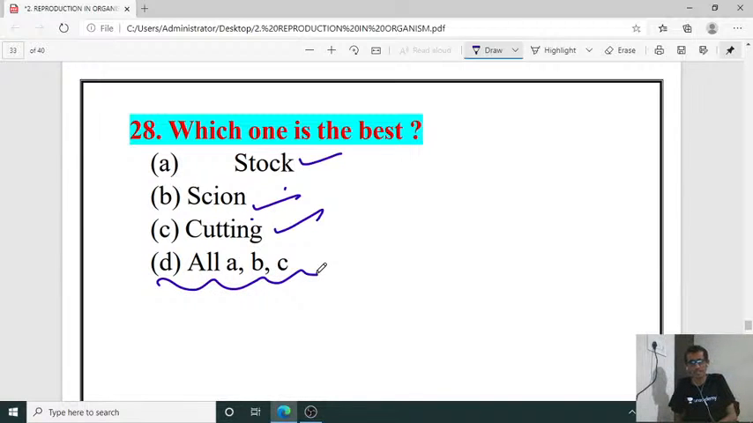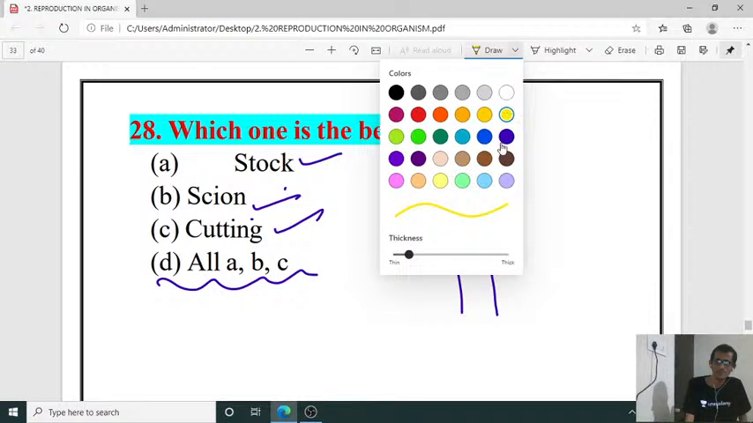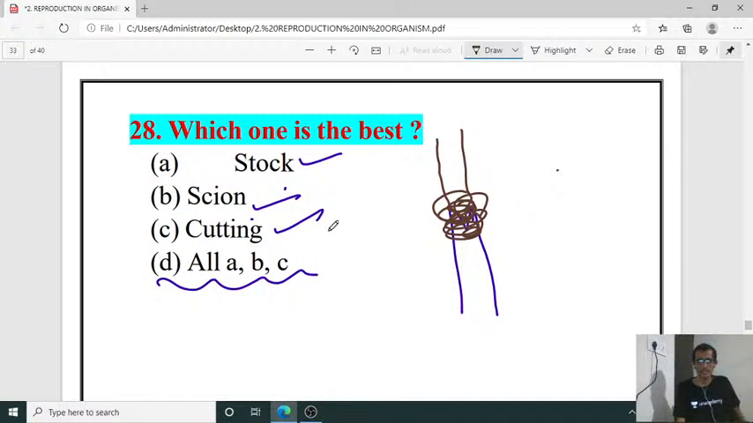In the case of grafting, the stalk is important, the lower part. Scion is the required part, which is going to be placed above the stalk. Stalk is like this. Here we are making the markings, and above that we are placing the scion by doing the cutting, and later the covering, isn't it? So that is why stalk, scion, and cutting are important. So all is the right answer for 28.